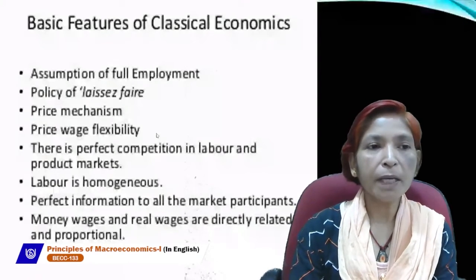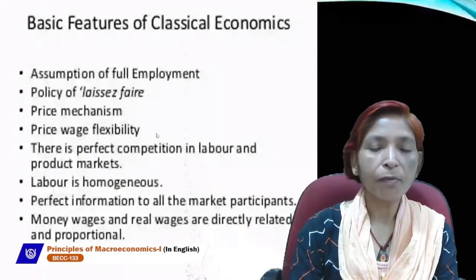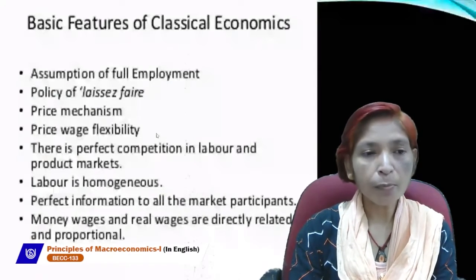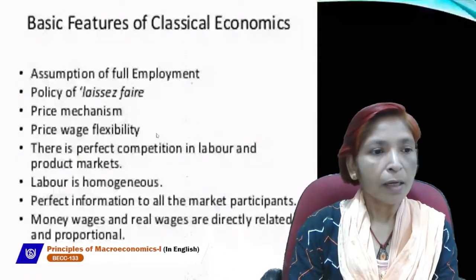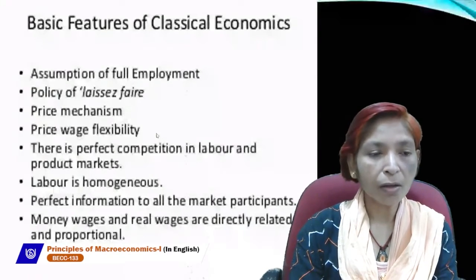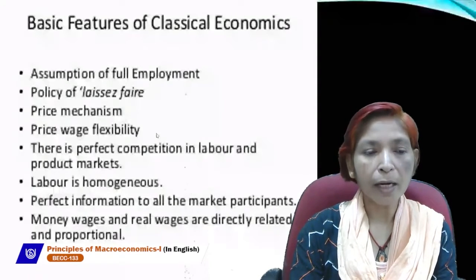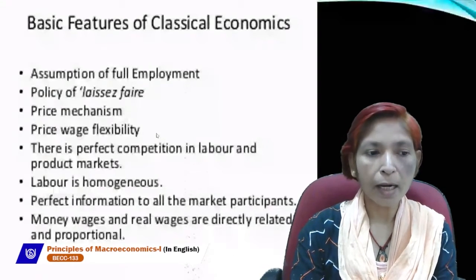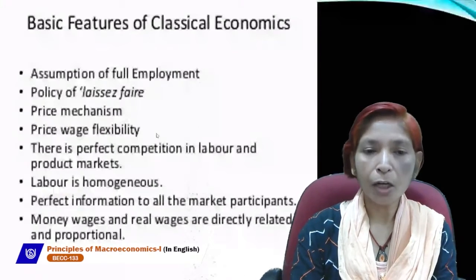Next is J.B. Say. J.B. Say presented Say's law of market, and it was very popular during the classical economics period. It is written in his book A Treatise on Political Economy. He was influenced by and a big proponent of Adam Smith's economic theories in Wealth of Nations.